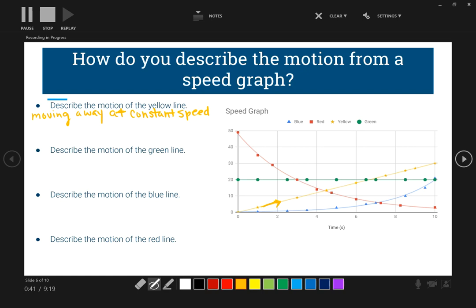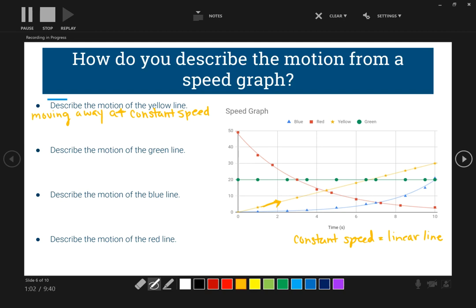Constant speed is a linear line. If you remember that from graph, it means that your line is going straight up or straight down.